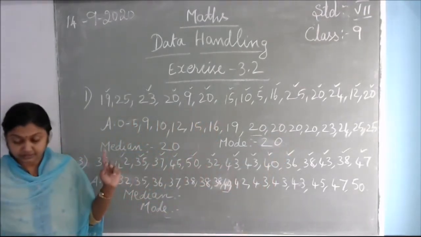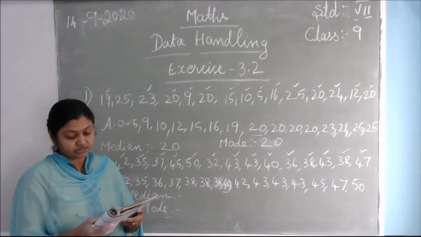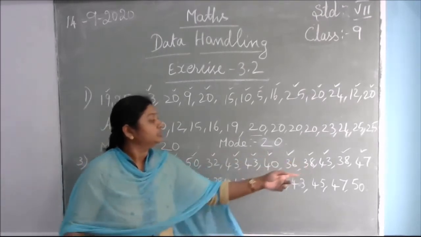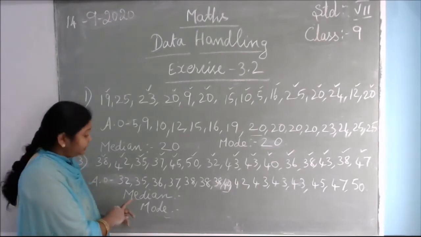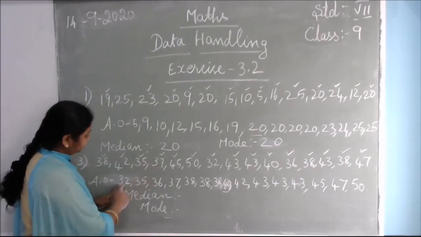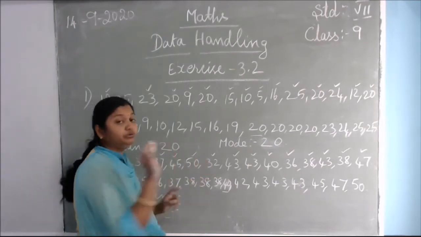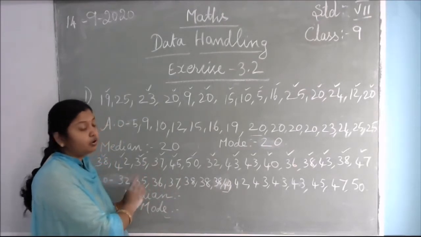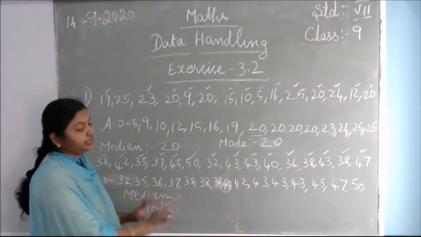So next, the third question. The third question is the weights of 15 students of a class, which they have given. If you are arranging in ascending order, first you write one number, no? So first you write 32, and afterwards take a pencil and put a tick mark on top of it. Then only will you know all the numbers you have written in ascending order. Otherwise you will get confused.